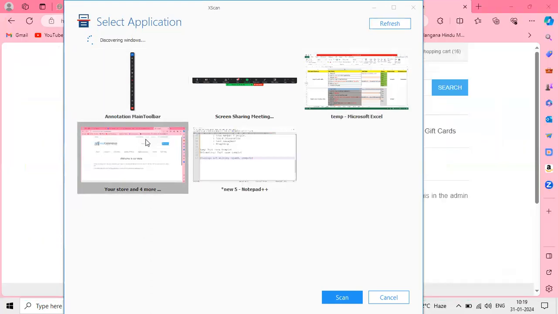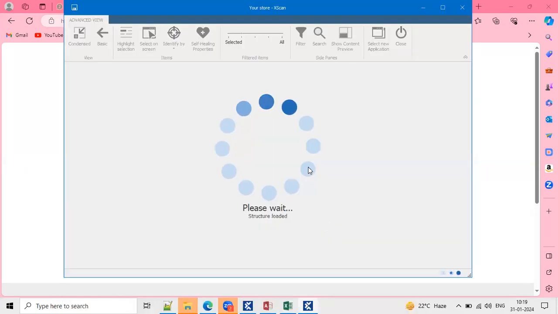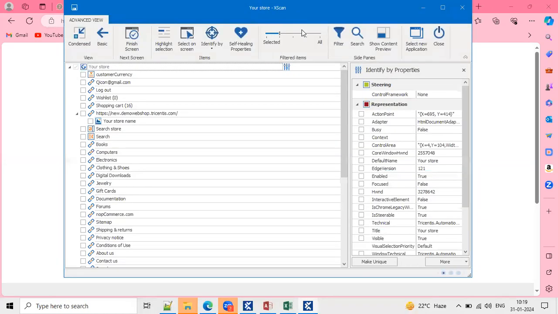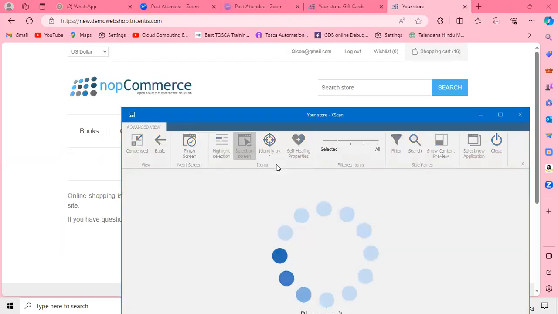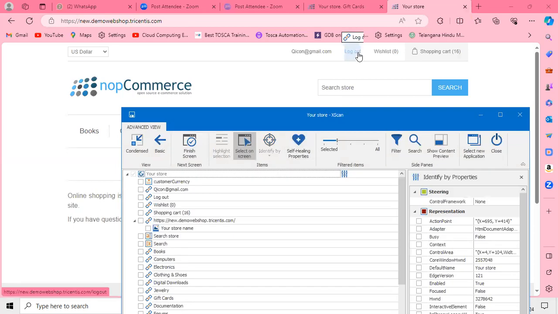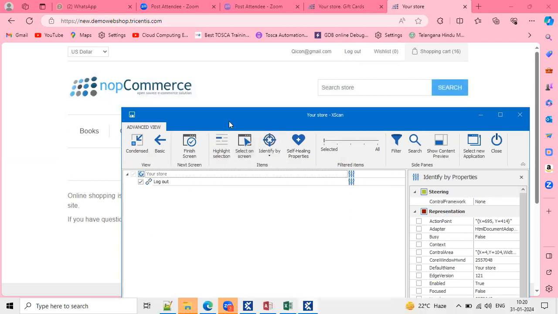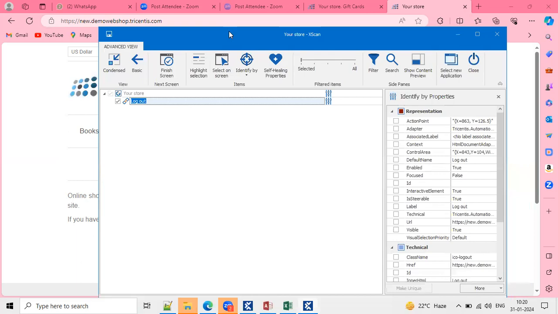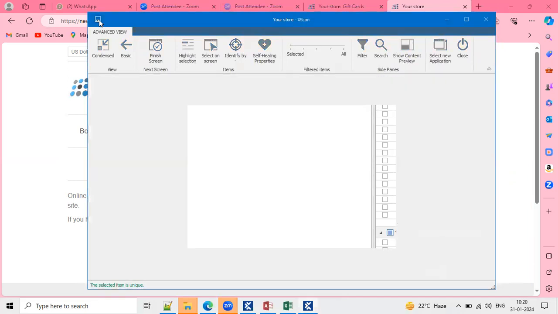Select this particular web application and do the click operation on scan. Here, enable select on screen. After that, move your cursor to the logout. So the logout hyperlink is enabled, right? Select that logout hyperlink and come back to the scanning window. Deselect select on screen. So I just selected logout here. Is this logout a unique property? Yes. So save this module and close the window.